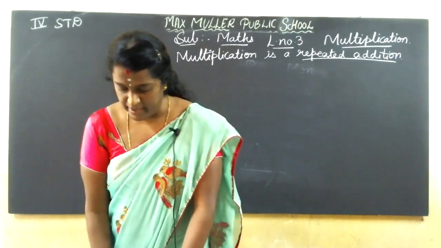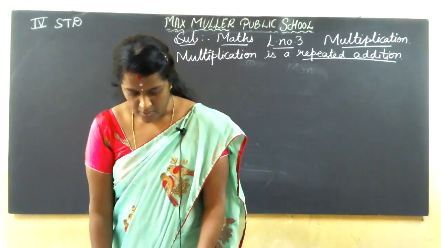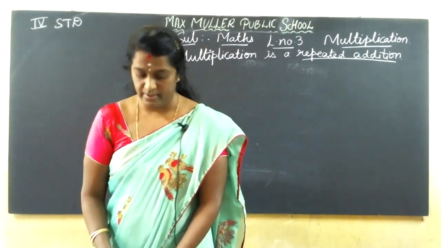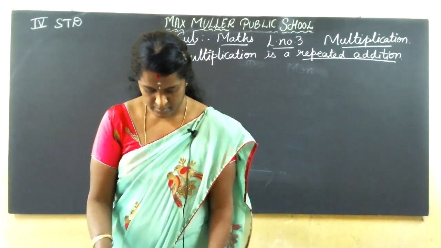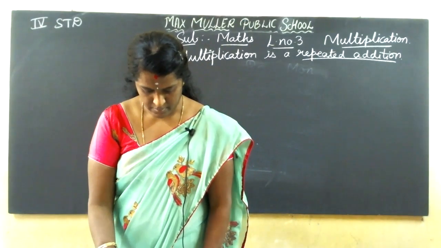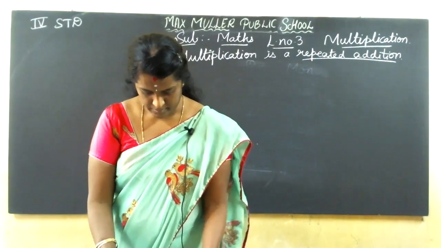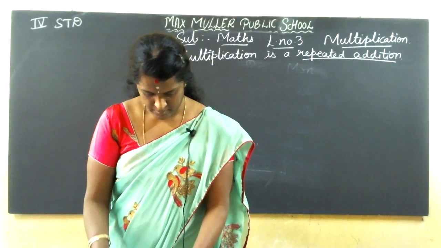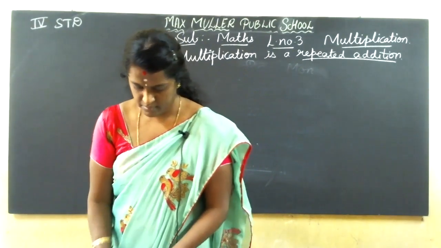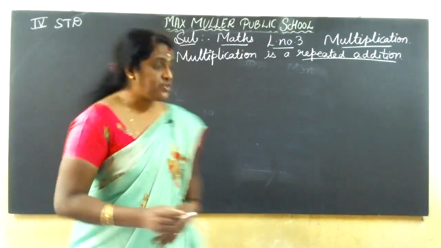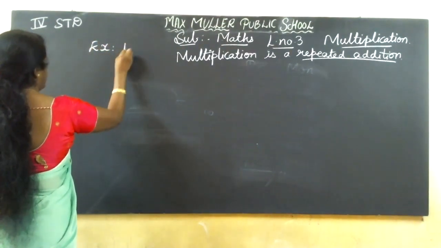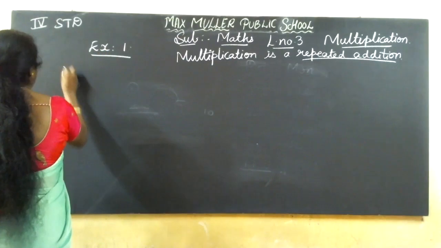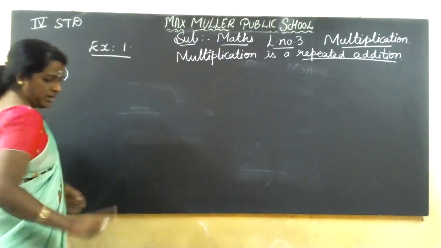Page number 124. Open 124, children. Here, first, exercise 1. Only one question is there.